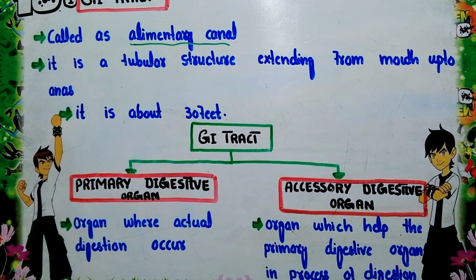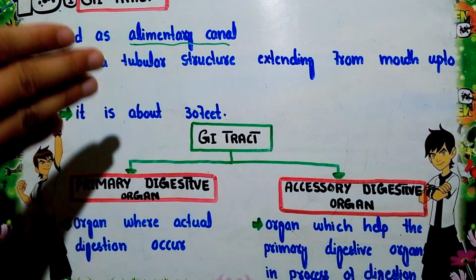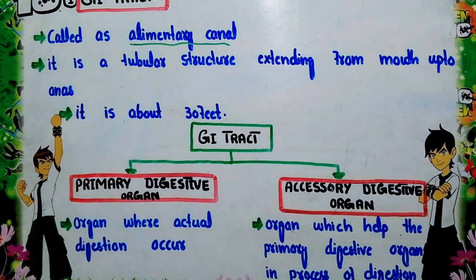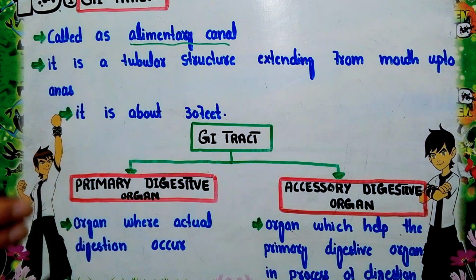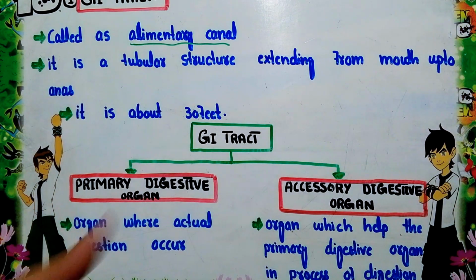These are the organs which help the primary digestive organs in the process of digestion. So in the primary digestive organs the process of digestion occurs, while the accessory digestive organs help the primary digestive organs in this process.